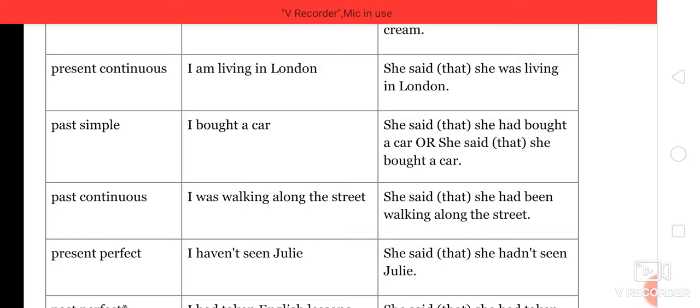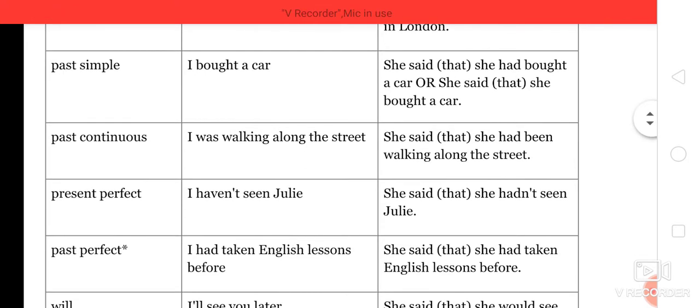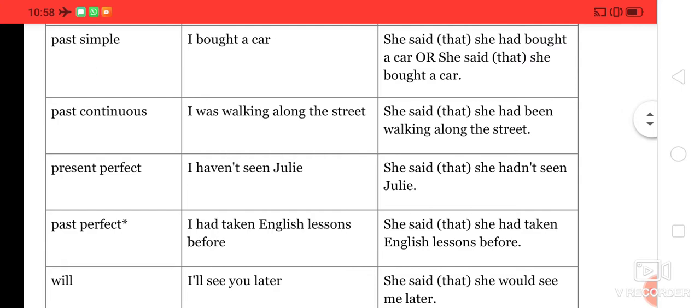So what about past simple, that is in the past tense? I bought a car. It means I purchased a car. She said that she had bought a car. She said that she bought a car. So what about past continuous? I was walking along the street. She said that she had been walking along the street.